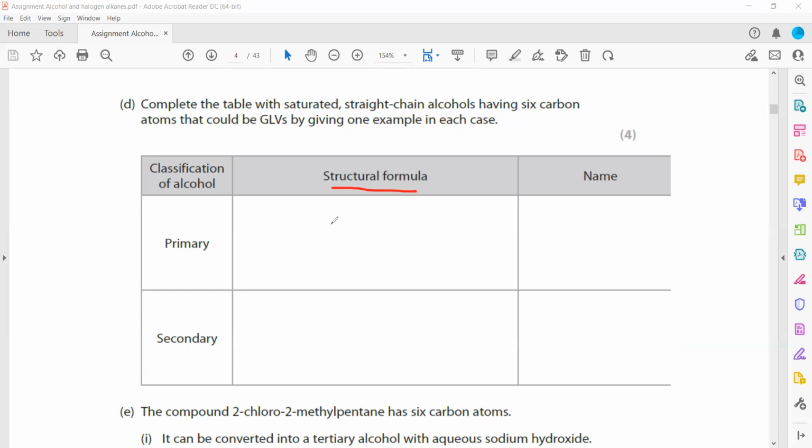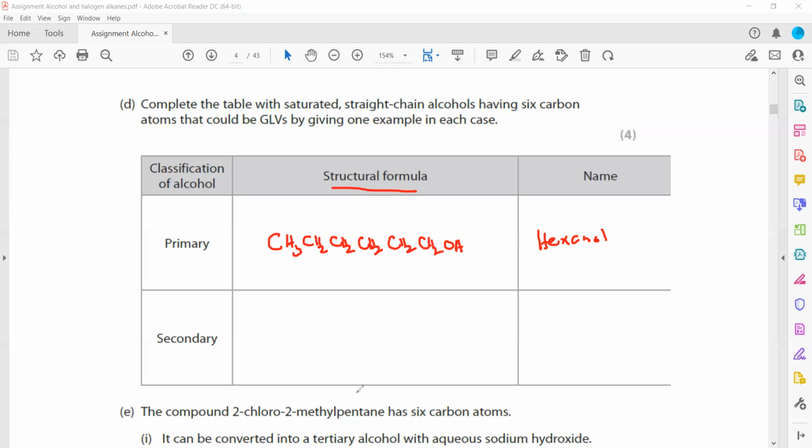So in a structural formula, we just represent how the carbon and hydrogen atoms are arranged. So it will be CH3, CH2, CH2, CH2, CH2, CH2, OH. That is the primary. And what is the name of this compound? Because 6 carbon atoms are there, hex. They have a single bond, so an, and because of the functional group, it's ol. So it is hexanol.